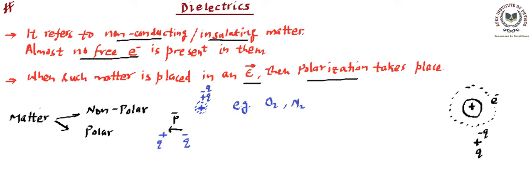Let's talk about an example of the polar case. If we talk about HCl, let's say H will be a positive center, Cl will be a negative center, and there will be a bond distance. So this will behave like a polar molecule. Similarly, if we talk about H2O, it will be O, and there is an H and another H. This is a positive center, this is a positive center, and this is going to be the negative center. So basically it will combine two dipoles and ultimately have one resultant dipole.